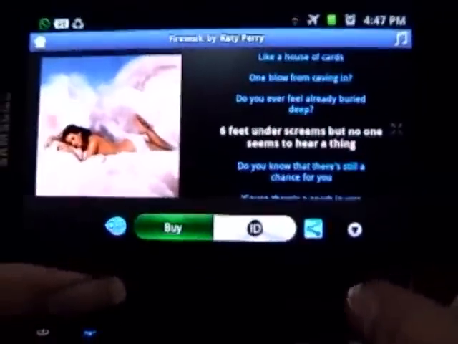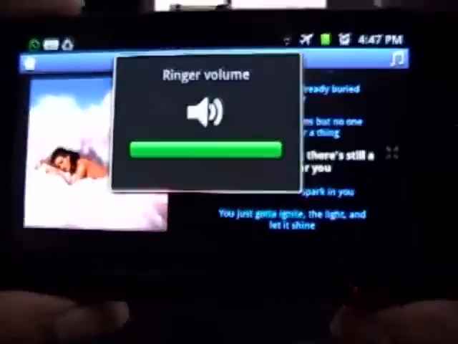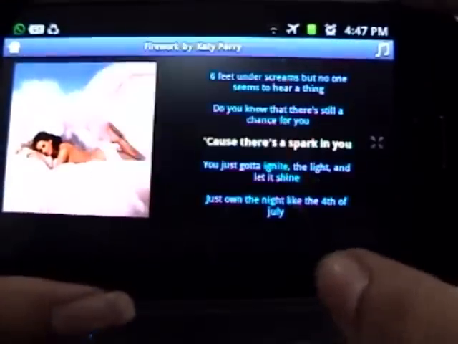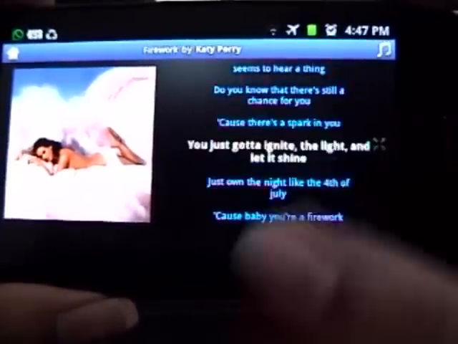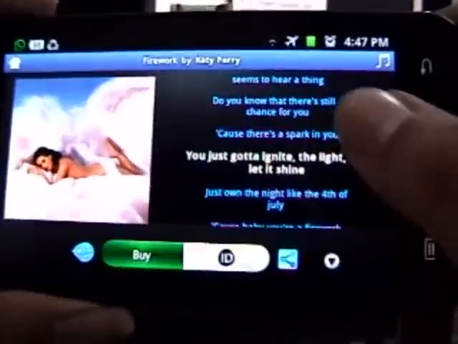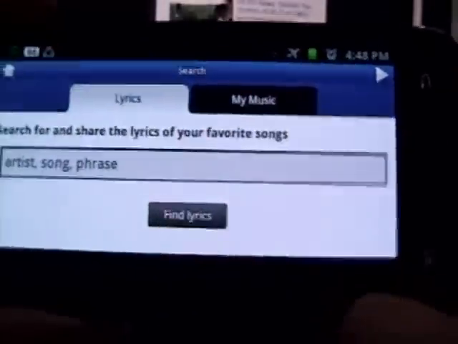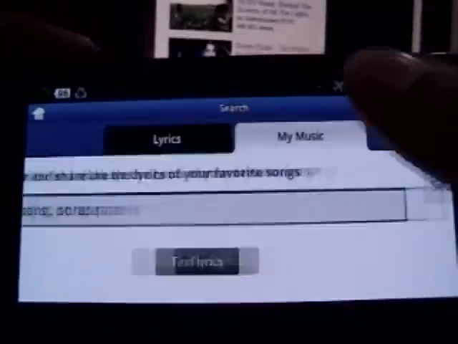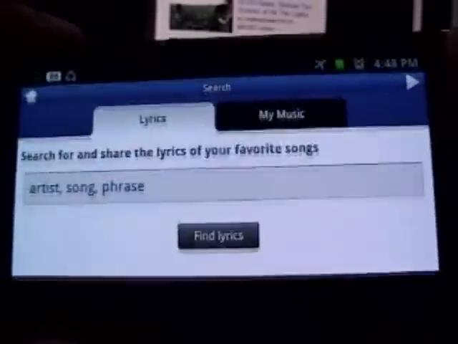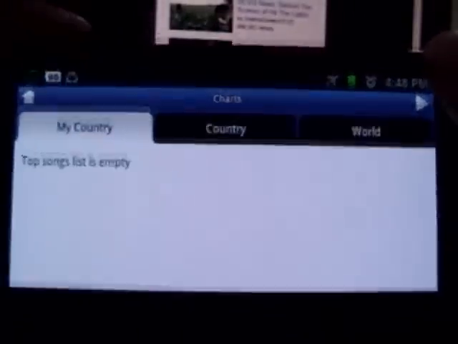And you can buy the song. You can do everything now. Definitely I'm not gonna buy it, not right now. I already have the song, but this is how it IDs it, which is pretty neat. And you can even search for lyrics here. It is your own music thing. You can see different charts from my country, from other countries, from the world, and so on.